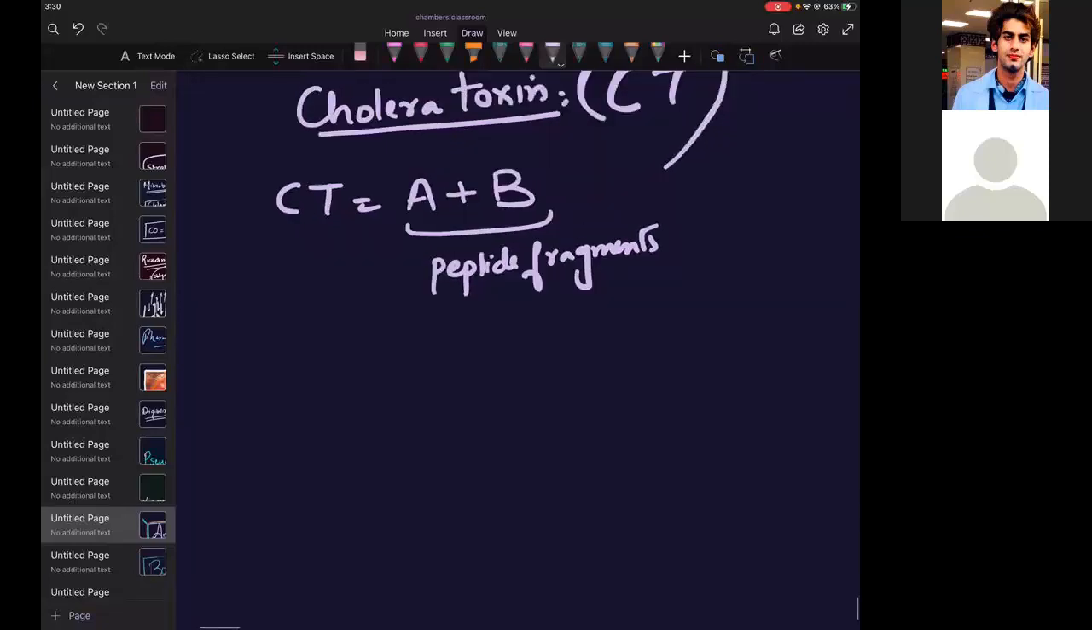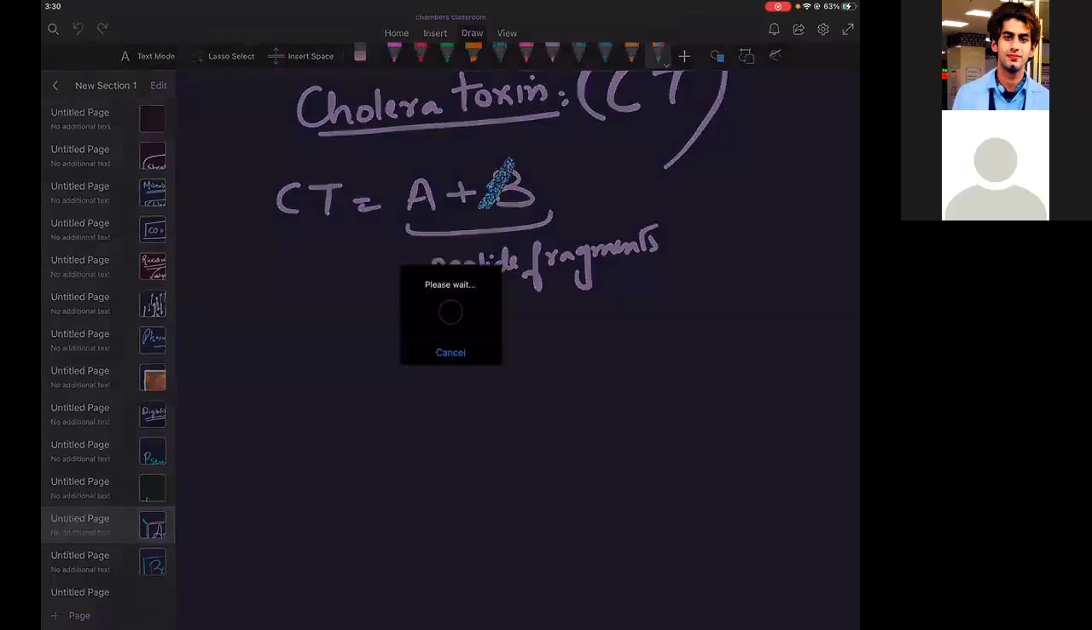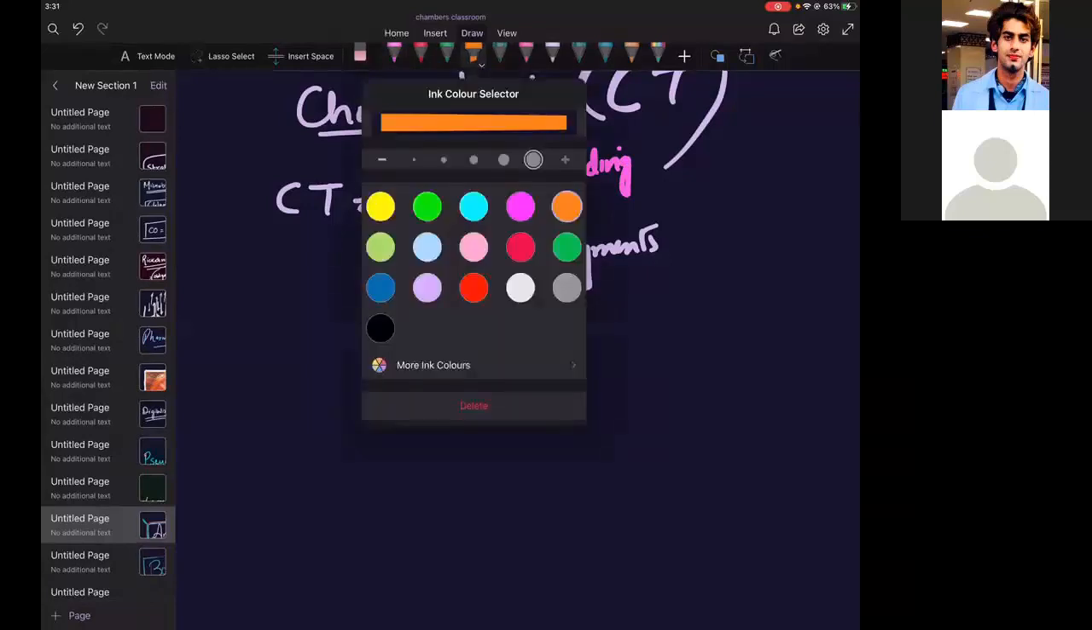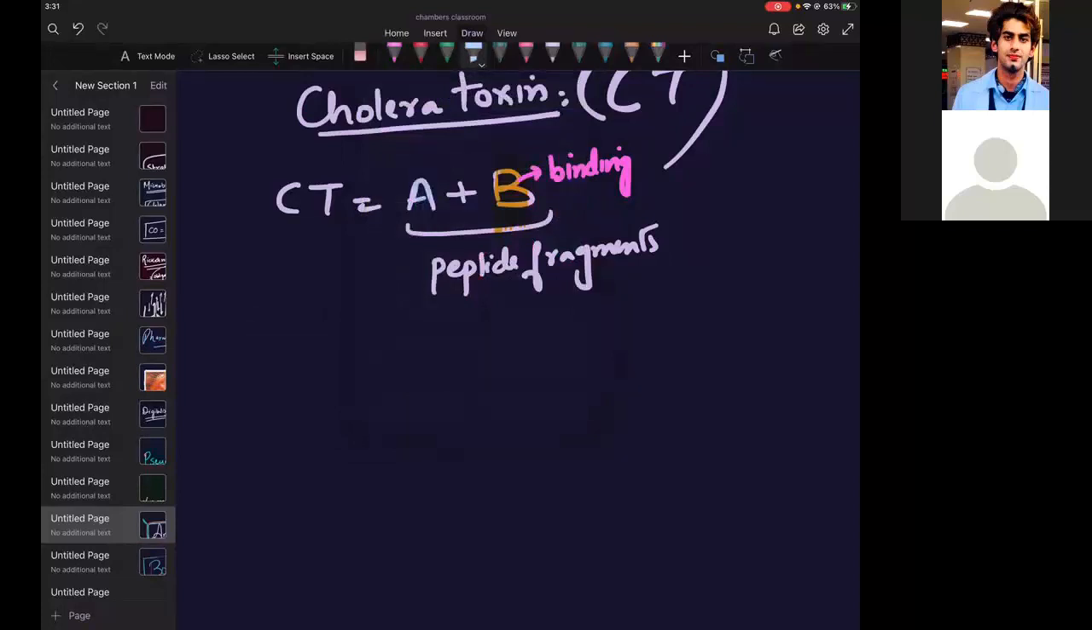B means, not B for ball, B for binding. B means binding fragment. A for apple, C for cat, this is not that. This is A for active.